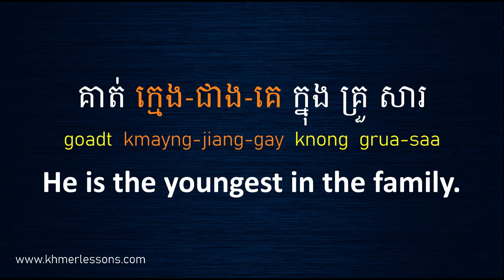So you see young ក្មេង, and then when you change to superlative by adding est you say youngest. So in Khmer we add ជាងគេ after that adjective.